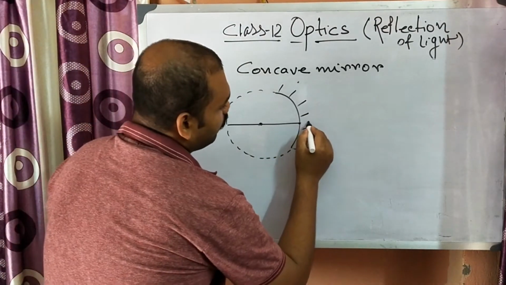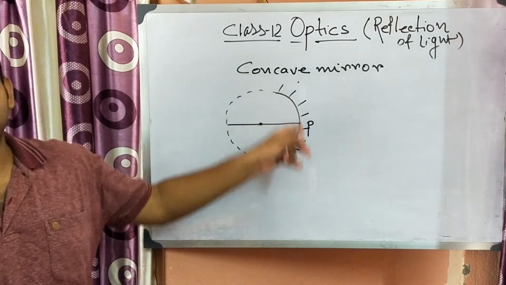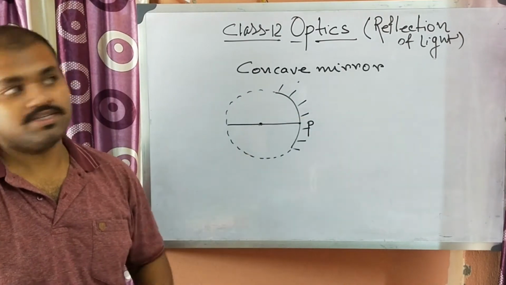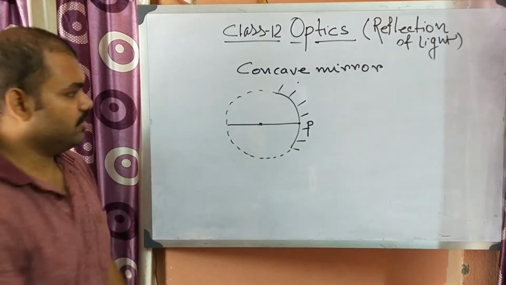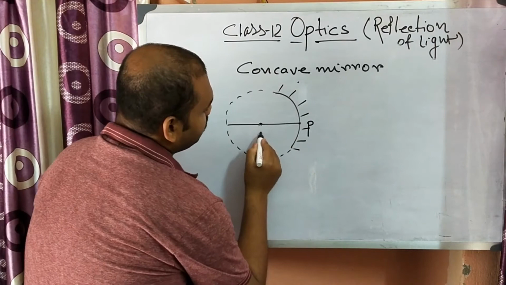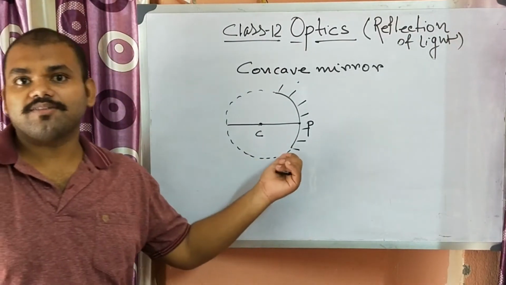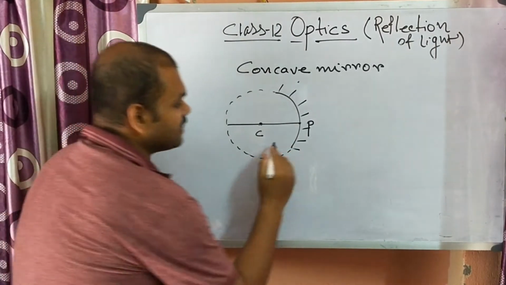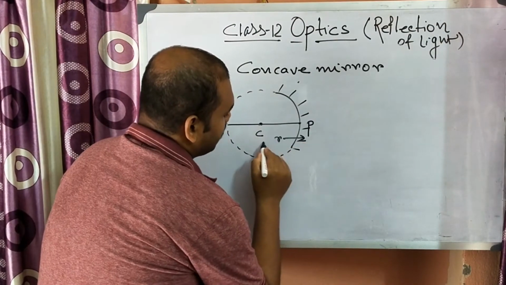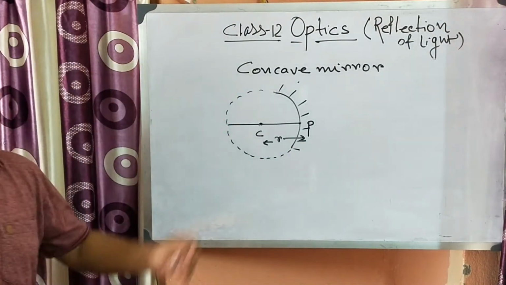And this is known as pole. The pole is the middle of the aperture. The distance between the pole and the center of curvature is known as radius of curvature. So this is R.